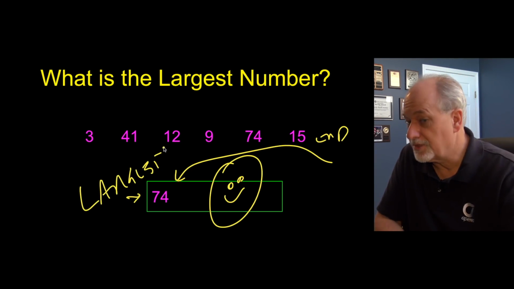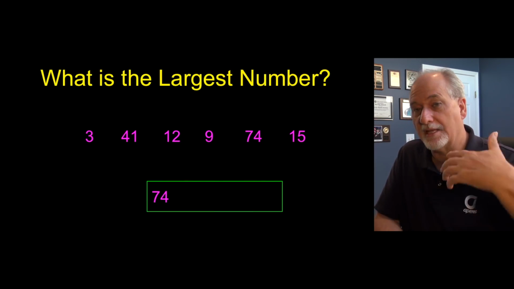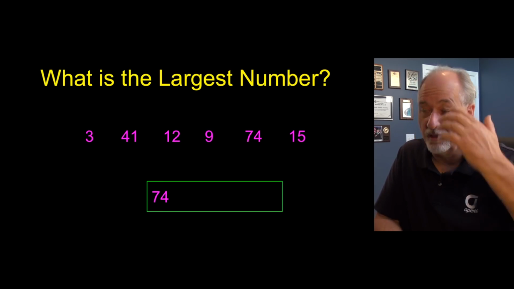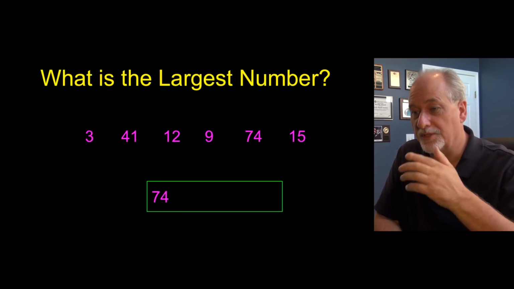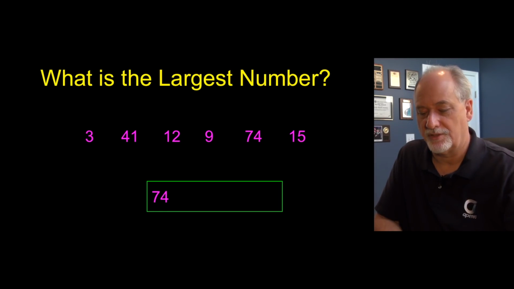So if you look at all the numbers, keeping track of the largest so far, at the end of all the numbers, the largest so far and the largest are the same thing. And so that's how you get this idea that something you're doing during the loop is not really the answer, but by the time the loop is done, you will have the answer.